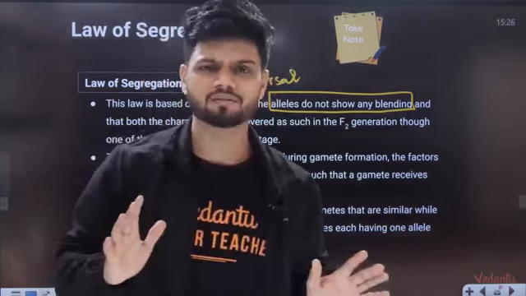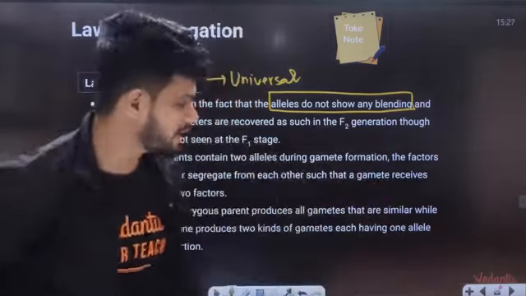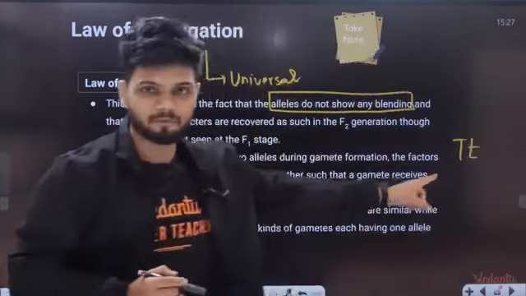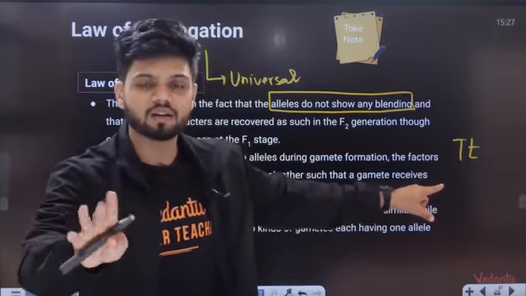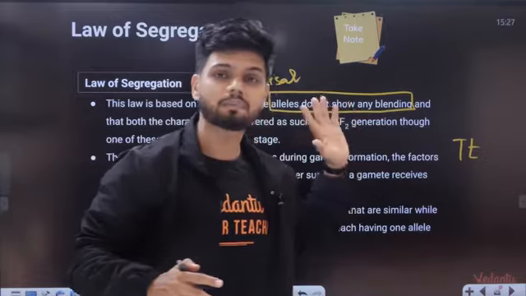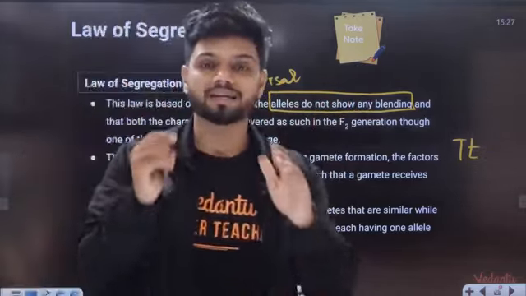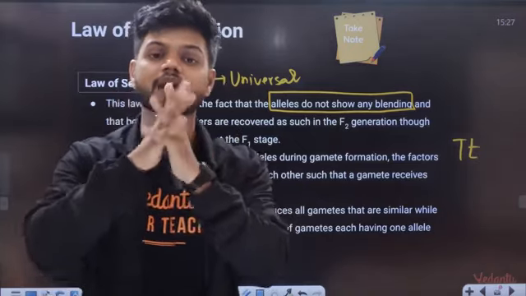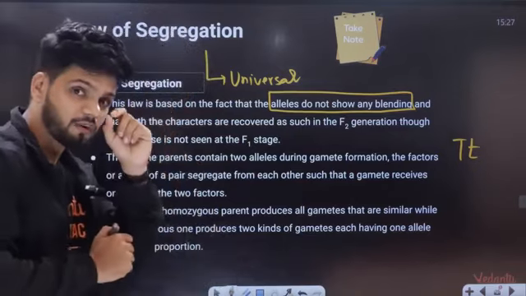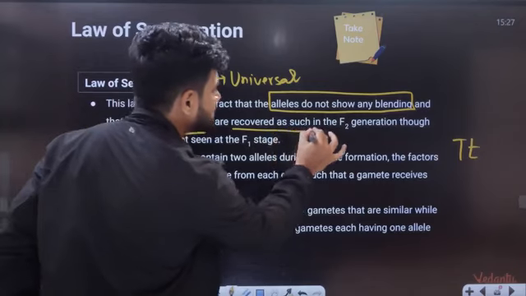Everything has mixed. But here alleles don't mix like that. When I say capital T small t are present here, just because small t is not expressing, it doesn't mean capital T and small t have mixed and only capital T is present and expressing. It doesn't happen like that. So alleles do not show blending. When we have capital T small t, they are not blending, they're separate. They're separate. I'll tell you an example. Both the characters are recovered as such in F2 generation.